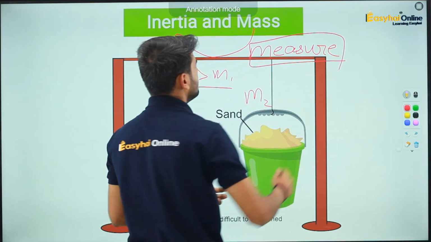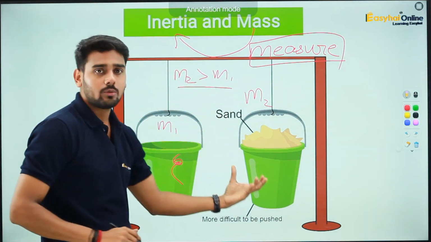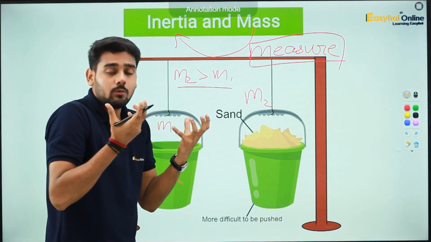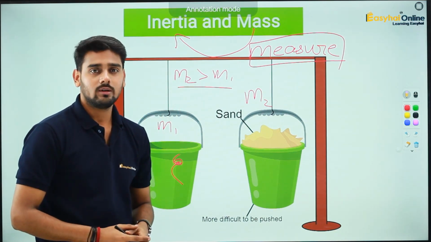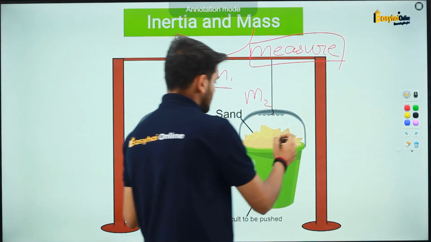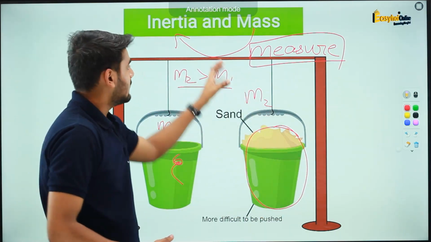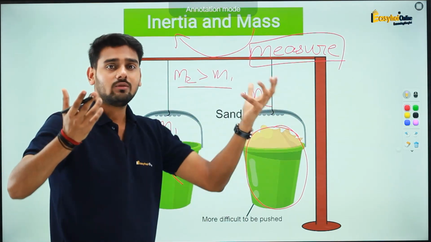Remember, mass and inertia are not the same. Inertia is just a property of the body, and mass is how much matter is there in any specific volume. So if you want to find out how much inertia this has, I can directly relate it to the mass. That is, the higher the mass of the body, the higher the inertia.